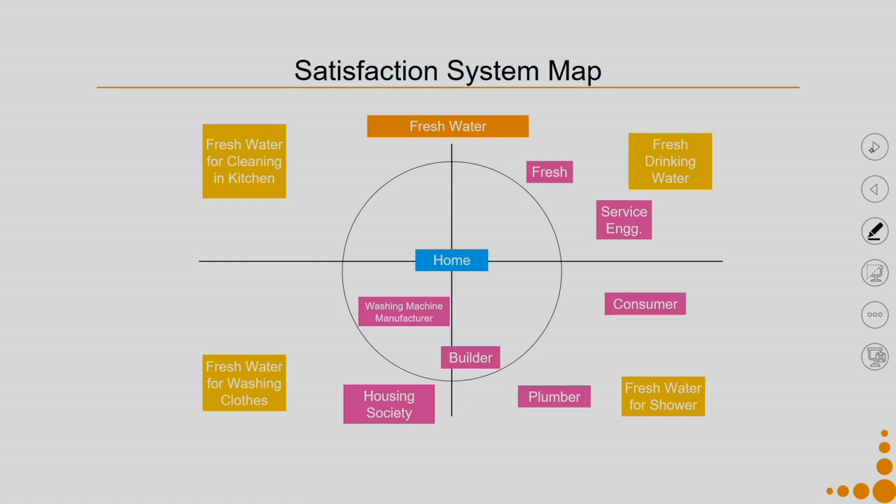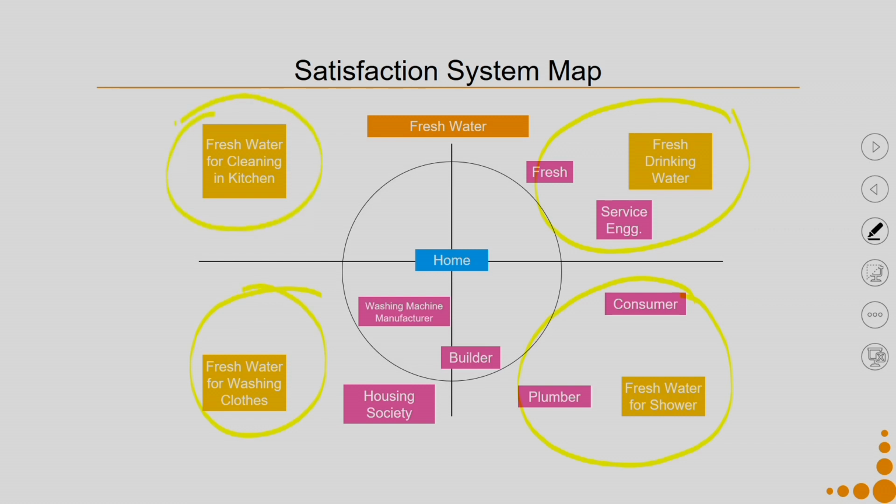We expand our scope of the PSS by using the satisfaction system map. So, this was my first scope, then I see where all I can apply it, what can be my further extended scope. So, I extend my scope and I see which all stakeholders. Here you can see all these stakeholders, they remain the same irrespective of what satisfaction system I am talking about, and there are certain specific ones which are applicable only to the given subsystems.